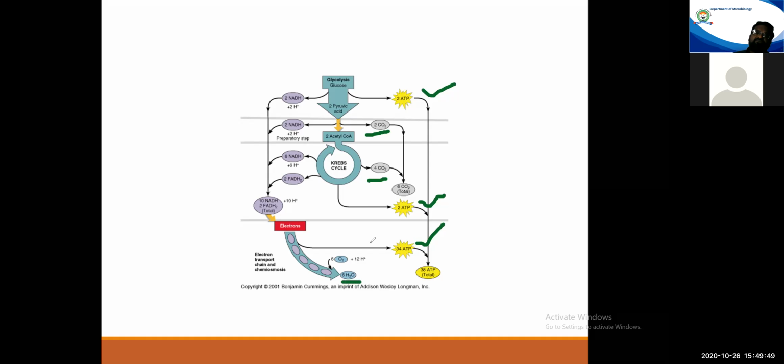So basically, when we write it down, C6H12O6, that is glucose, enters aerobic respiration and results in release of 6 molecules of carbon dioxide and 6 molecules of water. C6H12O6 is converted to 6CO2 plus 6H2O plus 38 molecules of ATP.